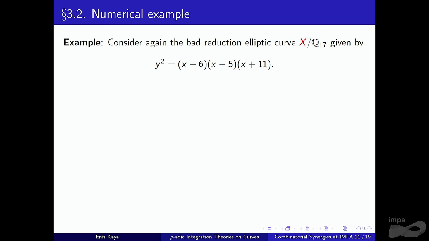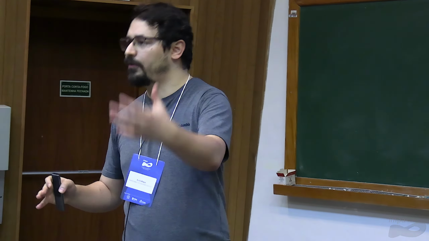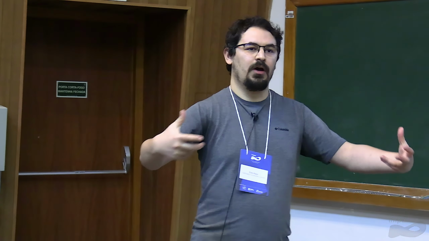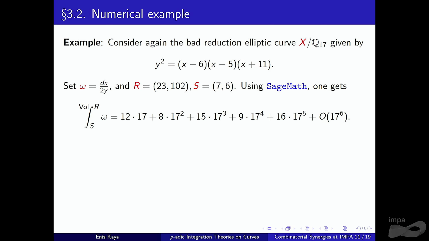So let me give you a numerical example. Again, we consider the same curve, and omega is dx over 2y, the invariant differential. We have two endpoints, R and S. So far, I haven't said anything about the construction, but if the integrand is holomorphic, then it's all about formal logarithm computation. This is super explicit for elliptic curves, and it is already implemented in Sage. So if you write a few lines of code, you can easily compute this integral, and this is the number you will see.